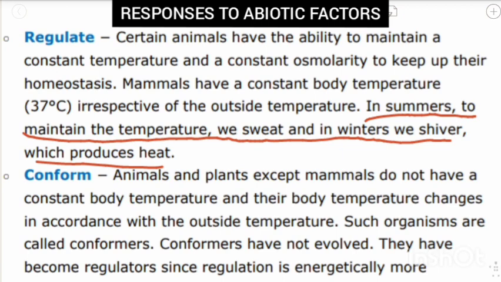Take human beings, for example. In summers we sweat. When we sweat, what happens? We get some cold moisture. We moisturize our body by sweating so that we get some amount of cooling, so that we can be away from the heat in the summers. Whereas in winters we shiver to produce heat, or we go inside, or we might light a fire so that we get some heat. These are the strategies to maintain the temperature.